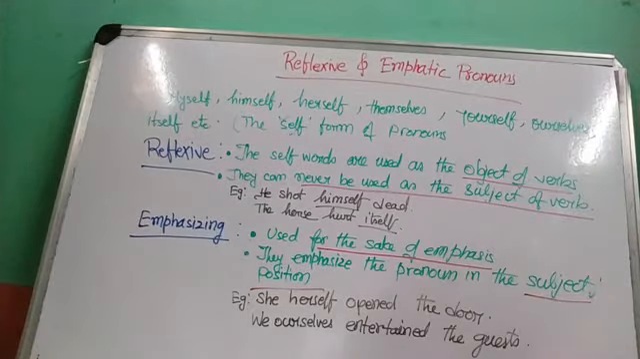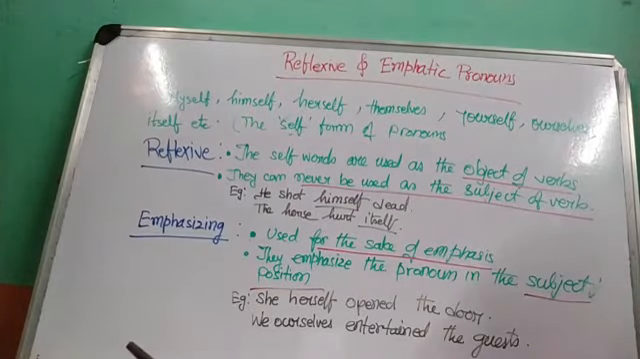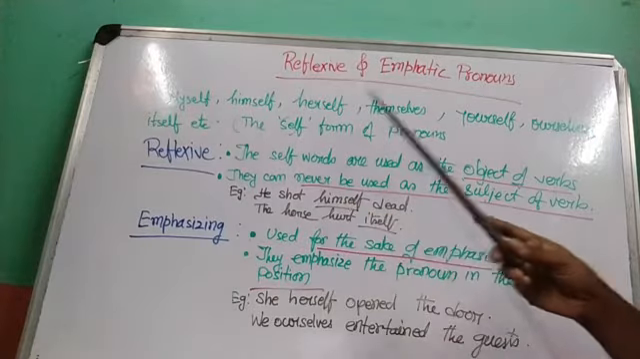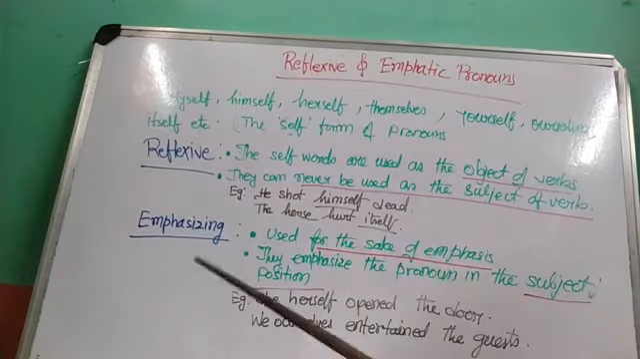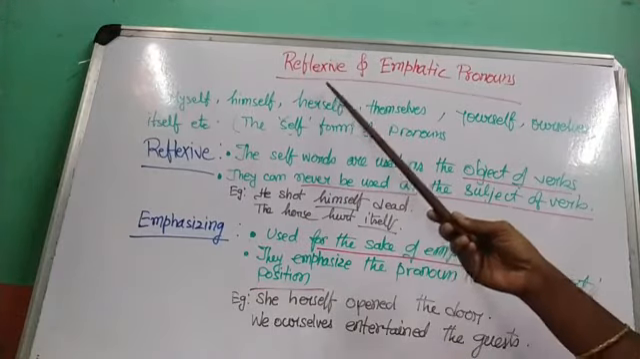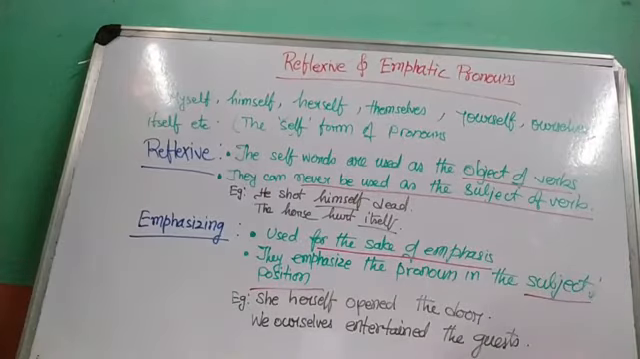So they are the pronouns with the word self. Both reflexive and emphatic, or emphasizing, pronouns are those pronouns which have the self word: myself, himself, herself, themselves, yourself, ourselves, itself, etc. These are all examples of both reflexive and emphatic pronouns. The words remain the same, but the usage changes, right?